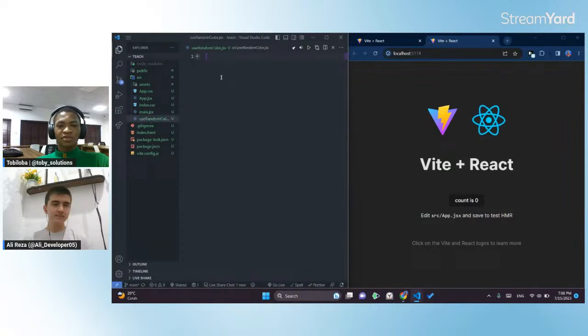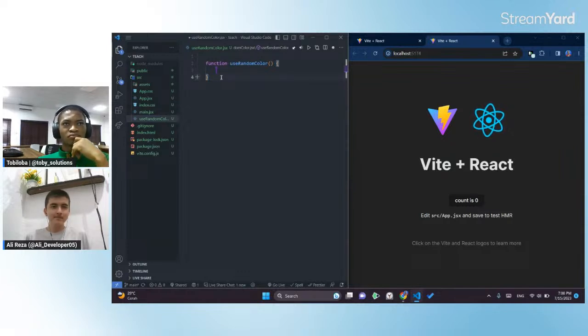I've created the file and now I'm in it. Let me start by doing RFC. It doesn't work for me, sorry, so I have to write everything from scratch. I'm going to write the function called useRandomColor. In my function, I want to be able to return two things: the state of the color, the current color we have in our application, and a function that changes the color whenever something happens. This is what we basically want our hook to do.